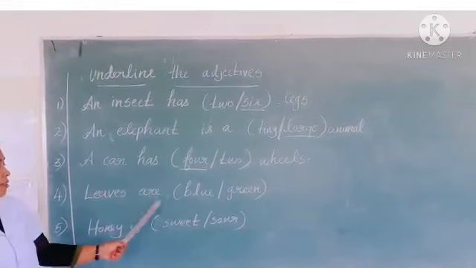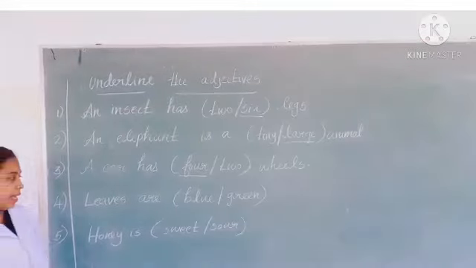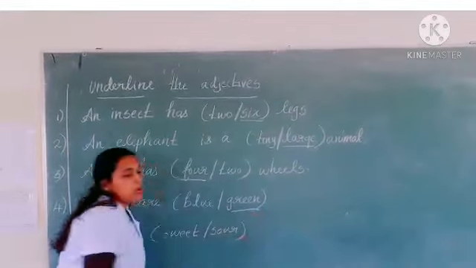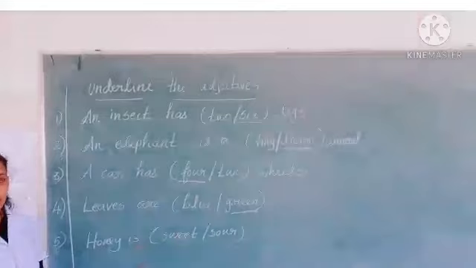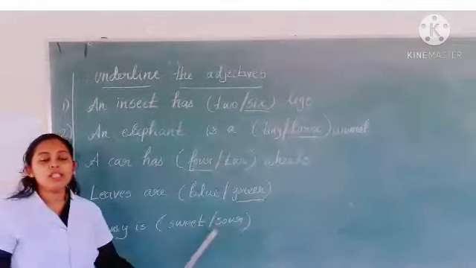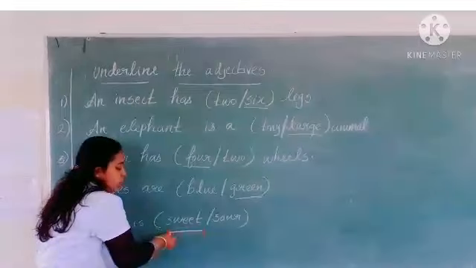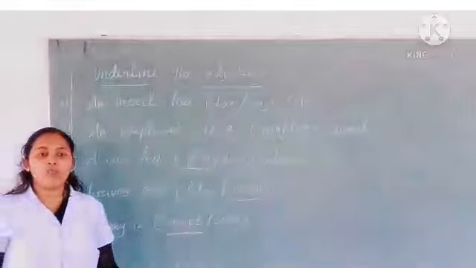Fourth one, leaves are blue or green. What's the color of the leaves? Yes, green. So it shows the color of the adjective. And fifth one, honey is sweet or sour. What's the taste of honey? Yes, sweet. So it shows the taste of the adjective.